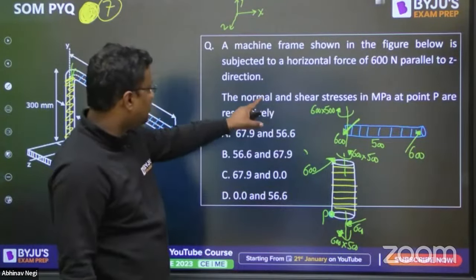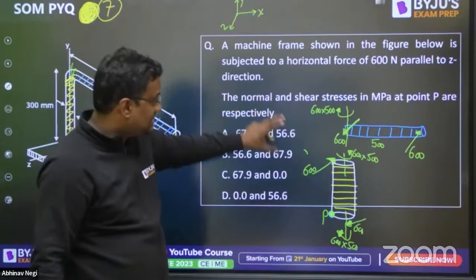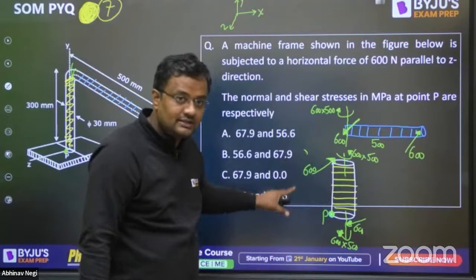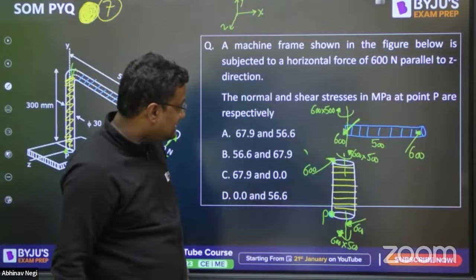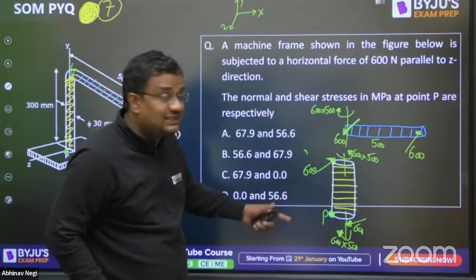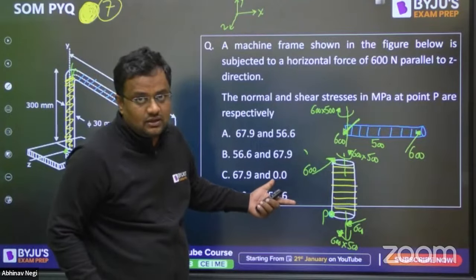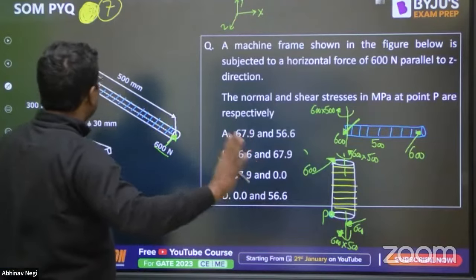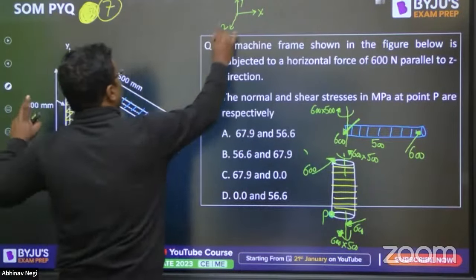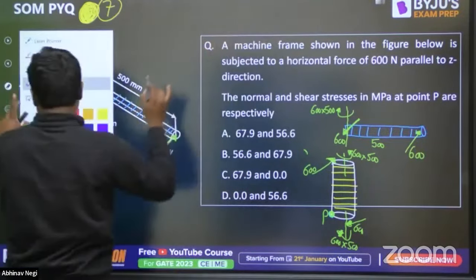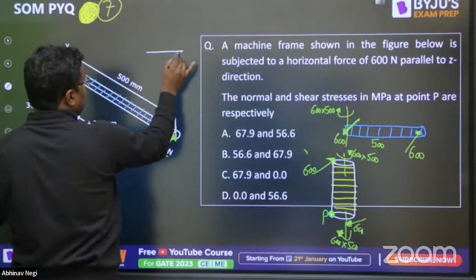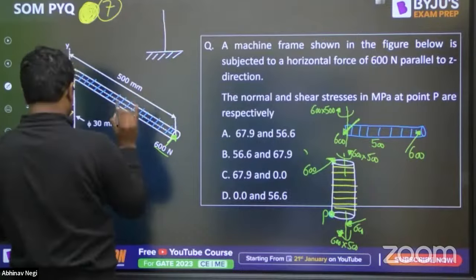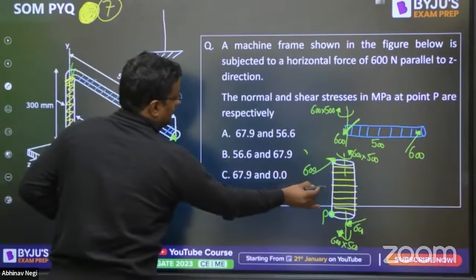Now, if I want to find the normal stress, now see this part only. Everyone, see this part only. What are the things that are normal stress? What is the bending on this? What thing is bending on this? Let me just, guys, please give me a while. I'll make you understand. Okay, I know that you have understood. Let me tell you, this is not equivalent to this figure. Like this. Okay, I'm making this figure here.